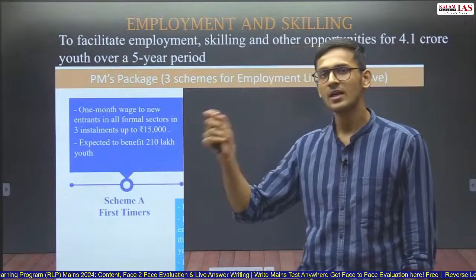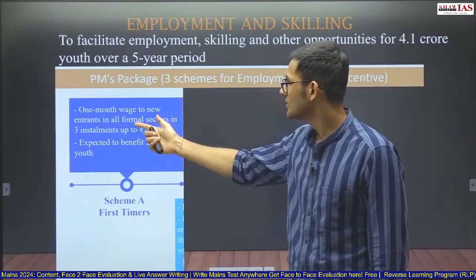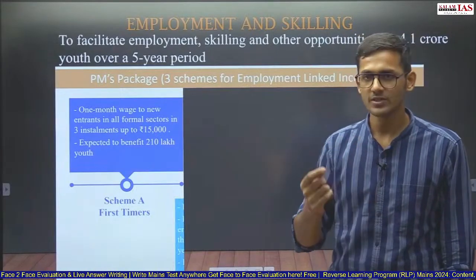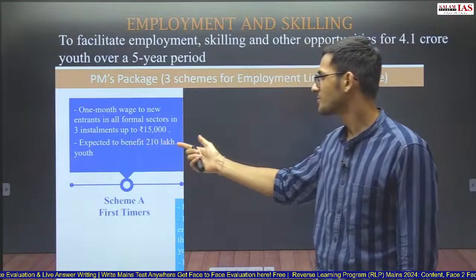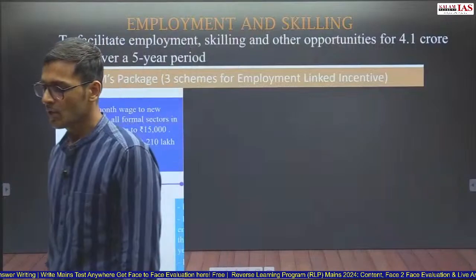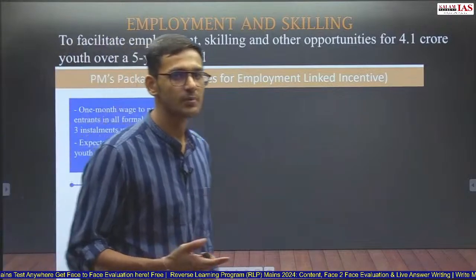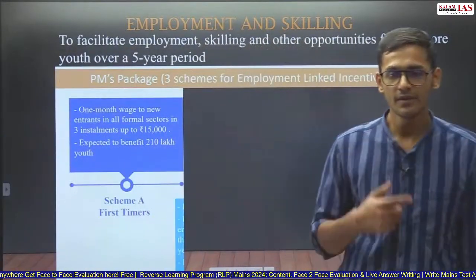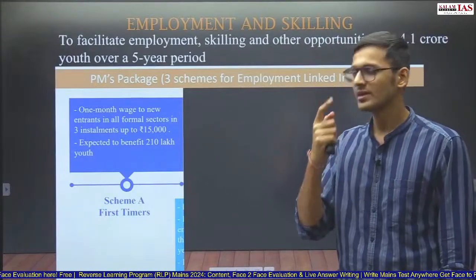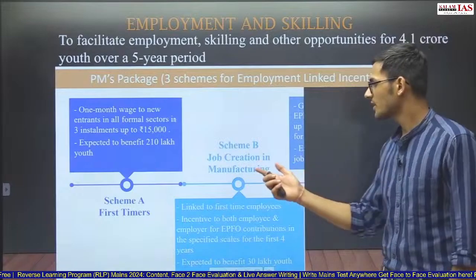Now there is a clause here. If your income is less than 1 lakh rupees per month, then the government is going to provide you installments of rupees 15,000 if it's your first job. This is expected to benefit 210 lakh youth, that is 2.1 crore youth, who will get their first job in the financial year 24-25. When they get the first job, if they are registered under EPFO, under PF, then the government is going to provide them 15,000 rupees in 3 installments if their income is less than 1 lakh rupees per month.